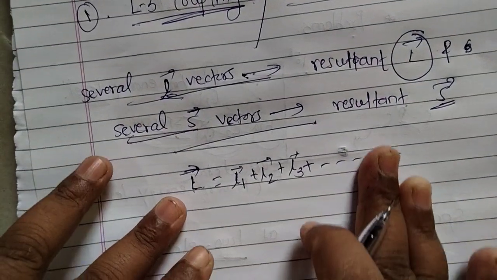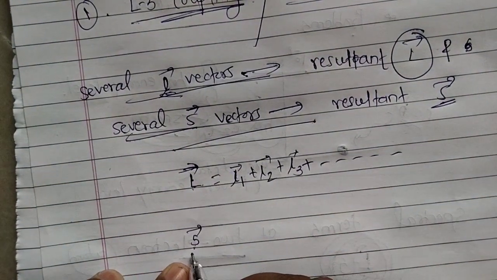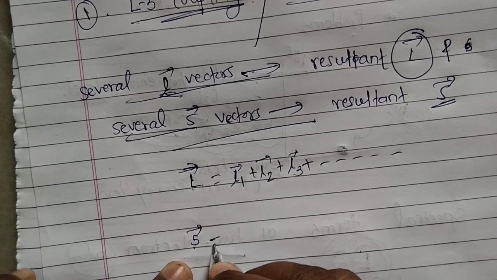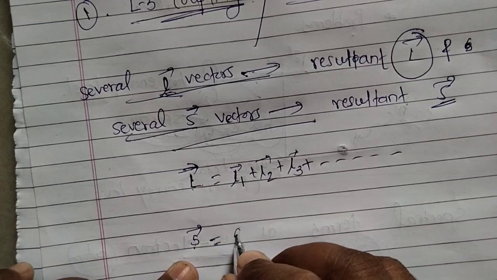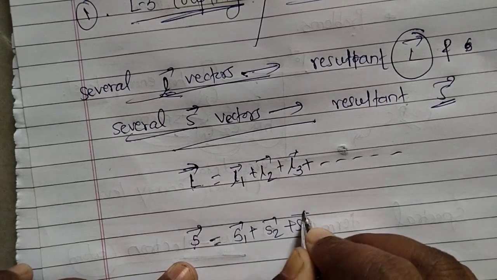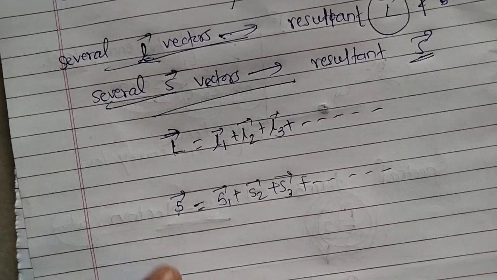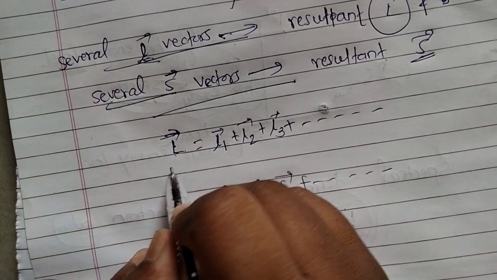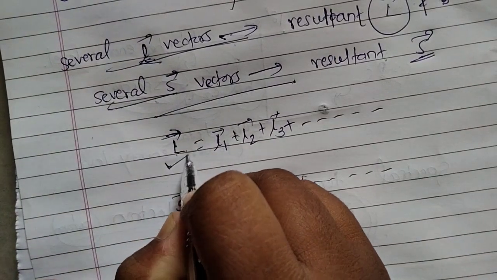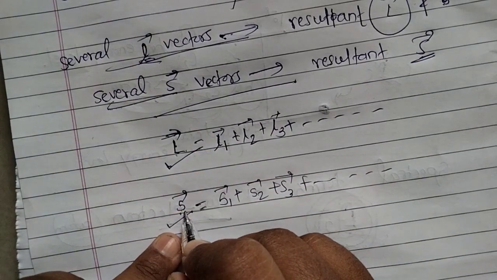For the spin angular momentum we can write S bar is equal to S1 bar plus S2 bar plus S3 bar and so on. So this is the resultant orbital angular momentum, and this is the resultant spin angular momentum.